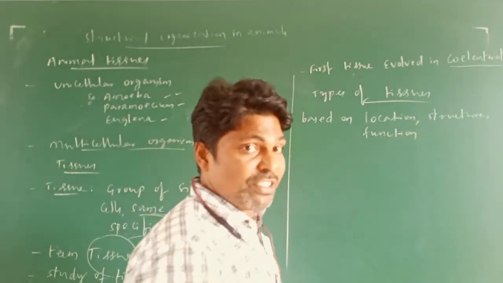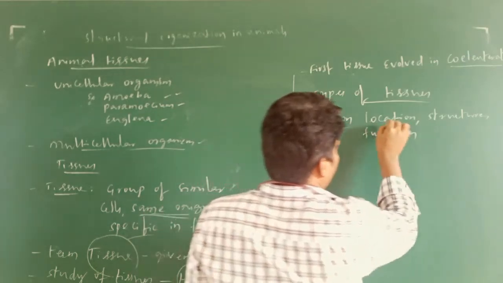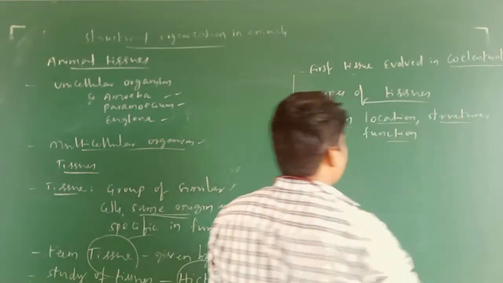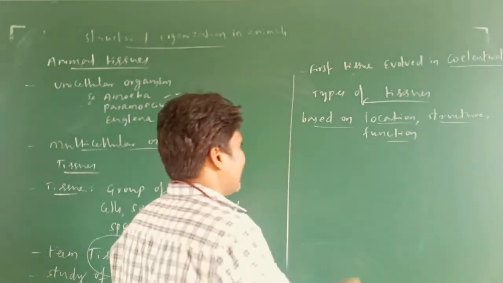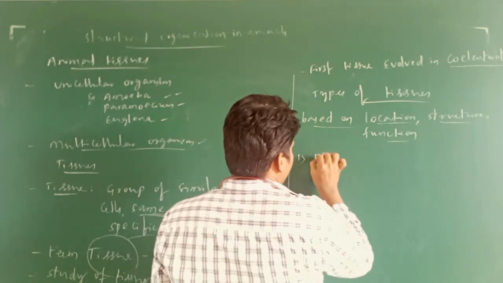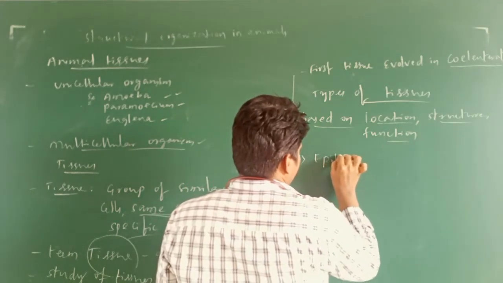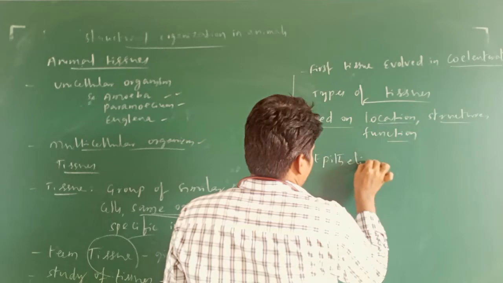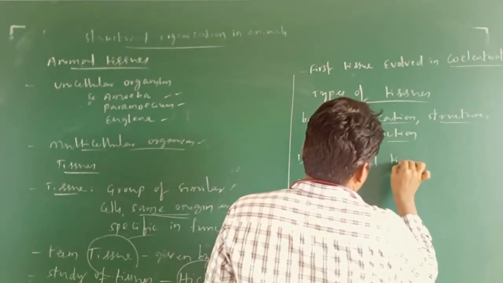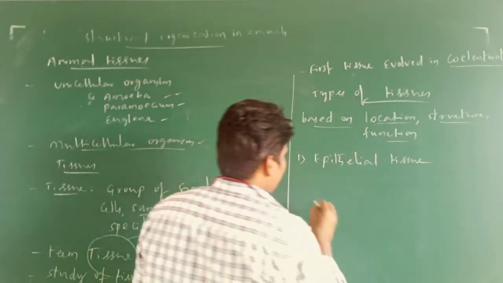They are classified first into epithelial tissue.